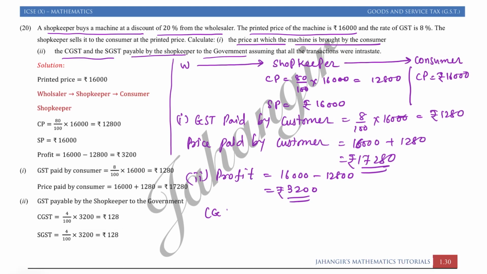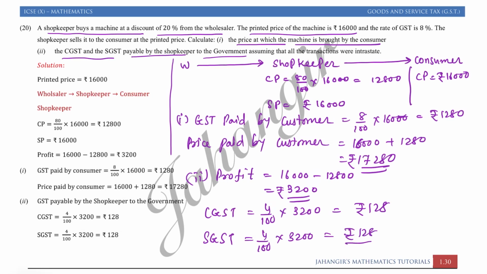Now CGST will be 4% of the profit. So 32 into 4, 128 rupees, and SGST is also 4% of 3,200, that is equal to rupees 128. So tax payable by the shopkeeper, dealer, wholesaler is always on profit.